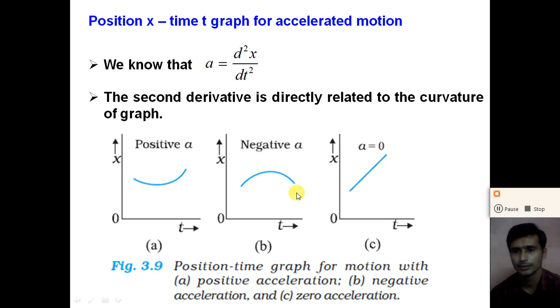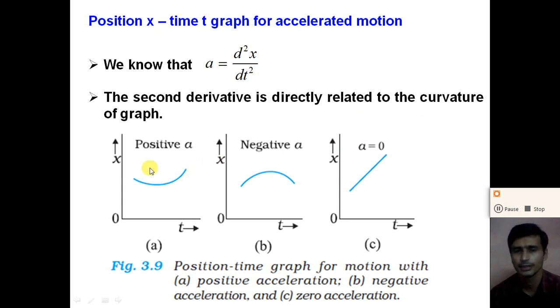But if there is no curvature in the position time graph, the acceleration will be zero. If the position time graph is linear, we can say that the motion is uniform motion, and for uniform motion the acceleration will be zero. So dear student, if there is no curvature in the position time graph, we can say that the acceleration is zero.